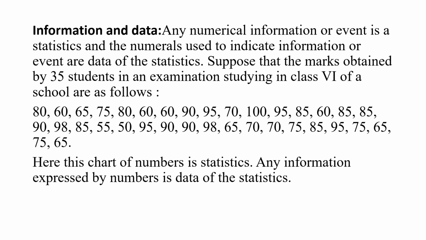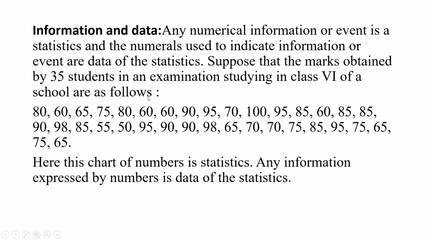Now, information and data. Any numerical information or event is a statistic, and the numerals used to indicate information or event are data of the statistics. Suppose that the marks obtained by 35 students in an examination, studying in class 7 of a school, are as follows.